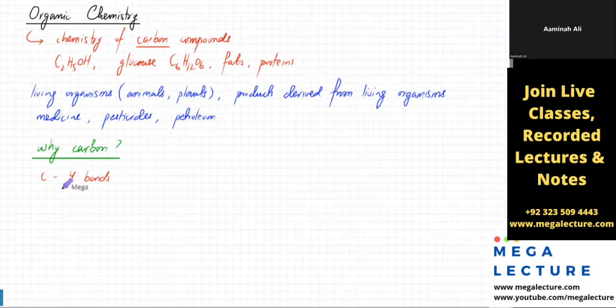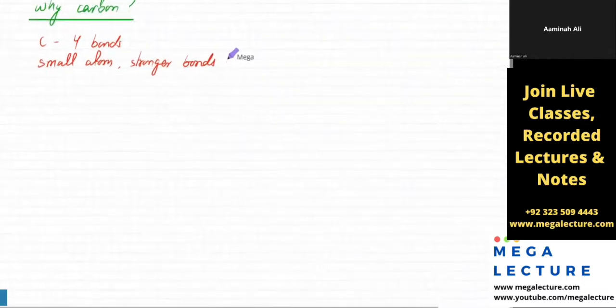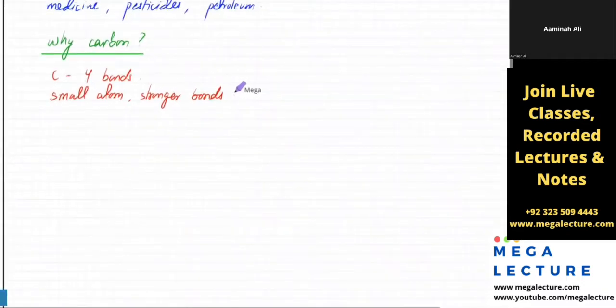So carbon makes 4 bonds, and it's a small atom. Small atoms always make stronger bonds. So you got silicon that can make four bonds as well, but carbon can make stronger bonds. So it would be very hard to make complicated structures out of some other atom.